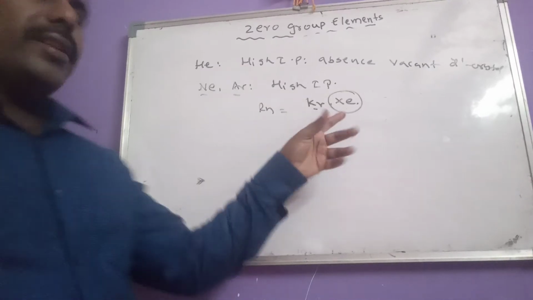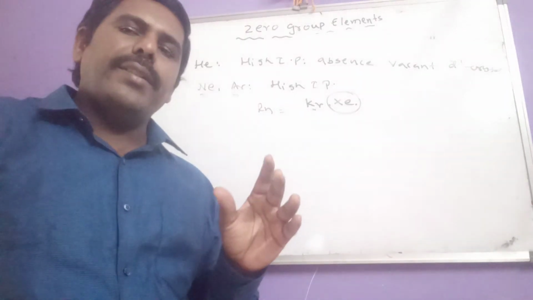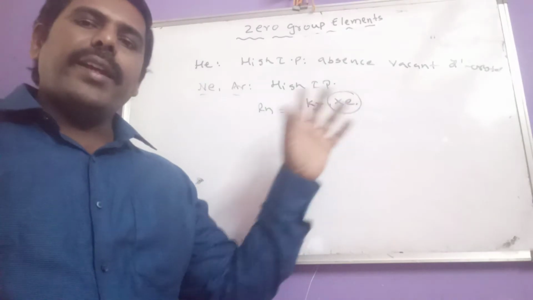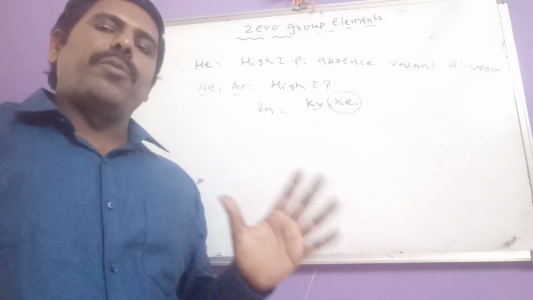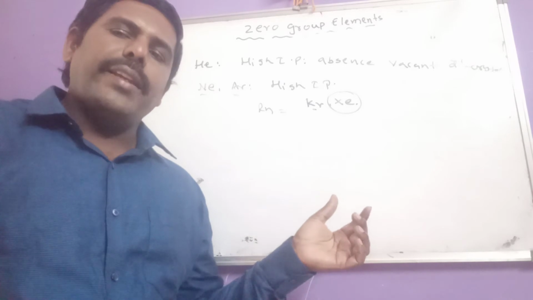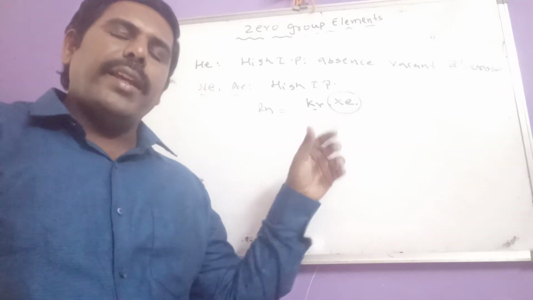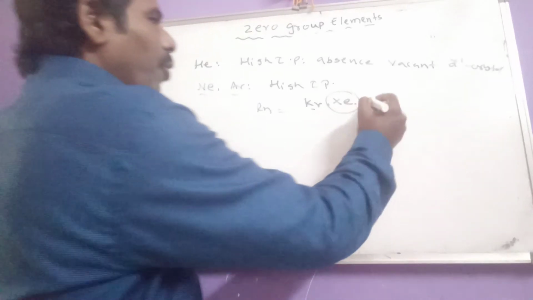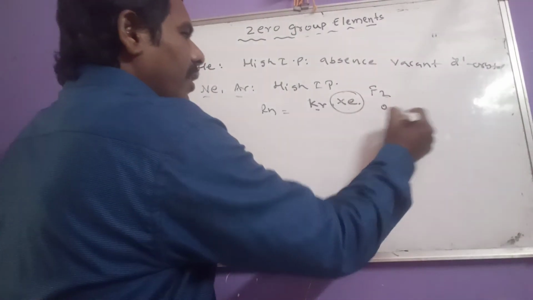So xenon has higher atomic size, smaller ionization potential, and vacant d orbitals are available. So due to these three reasons, xenon is able to form compounds, that too only with fluorine and oxygen.